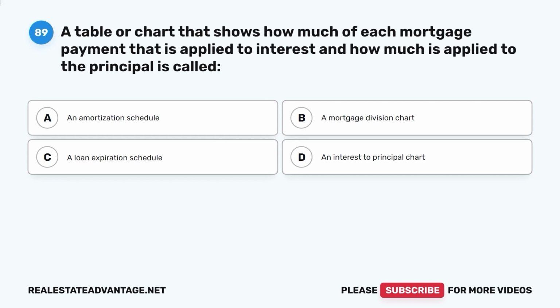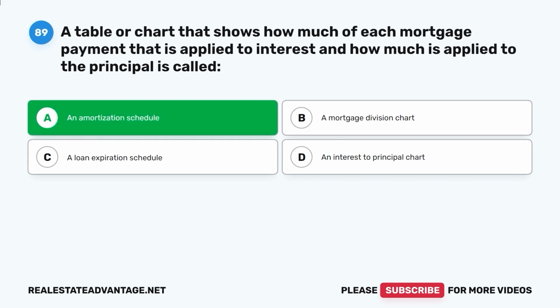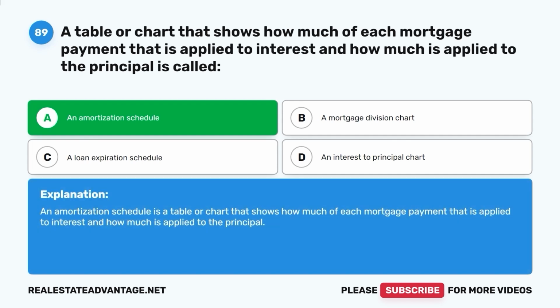C. A loan expiration schedule, D. An interest to principal chart. The correct answer is A. An amortization schedule. An amortization schedule is a table or chart that shows how much of each mortgage payment that is applied to interest and how much is applied to the principal.